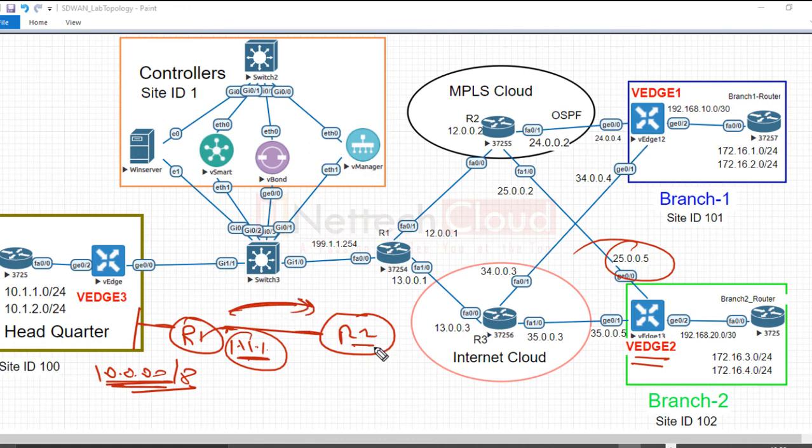It means now what R2 will do now? R2 will check whether this next hop IP address is reachable or not. If this next hop IP address is reachable, then the route will be installed in the routing table. And in case this next hop IP address is not reachable, let us assume that they both are not on the directly connected network segment, next hop IP is not reachable, then route is never installed, right? And if we check the database table, then we find that next hop IP address inaccessible. It means in order to install any route, next hop IP address must be reachable. Same here basically. So TLOC is used as a next hop address in BGP.